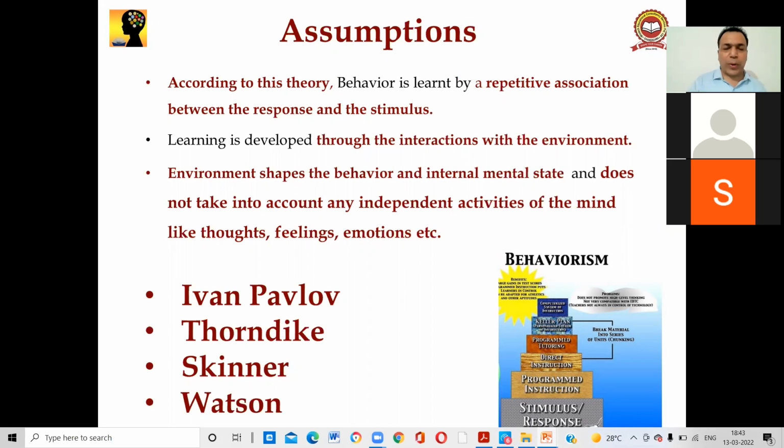Yes students, this is the most important. Behaviorists basically don't give much emphasis to mind activities like thoughts, feelings, and emotions. They have given the theory that we have to give an external stimulus to the student, and we can get the learning, right? Ivan Pavlov, Thorndike, Skinner, Watson, they all were behaviorists. So these are the assumptions.